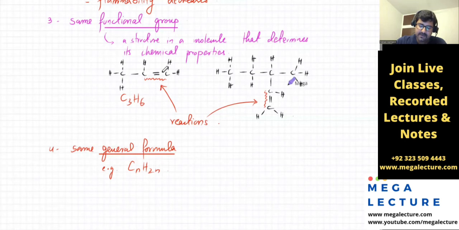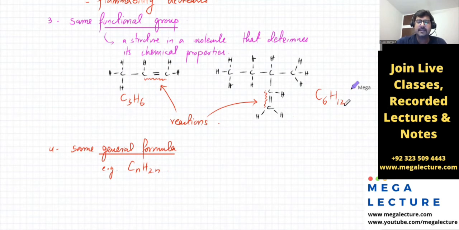Look over here, how many carbons do I have? 1, 2, 3, 4, 5, 6. So I've got 6 carbons. If you count all the hydrogens, there would be 6 hydrogens. No, not 6. They're going to be 12 hydrogens. You can count all of them: 1, 2, 3, 4, 5, 6, 7, 8, 9, 10, 11, 12.